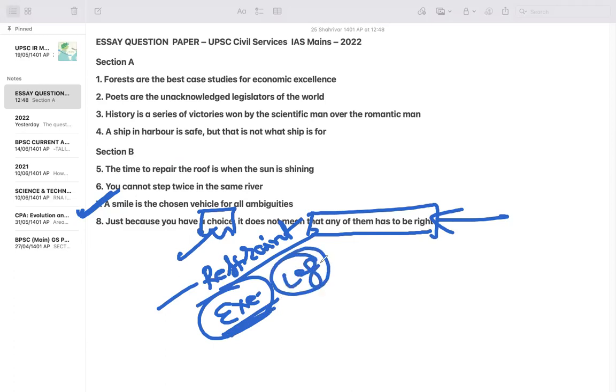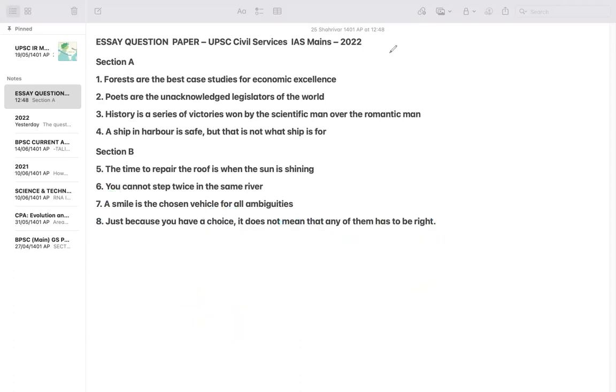You can talk about legislative control: do not pass hasty legislation. You can talk about judicial restraint: do not usurp the power of the executive and legislature, and do not overbear with the power. High powers have been vested for complete justice and all those things. And in the individual sense also, in every sense you can write. We'll be talking about it in detail. So this is the best essay you can actually write, choice versus right.